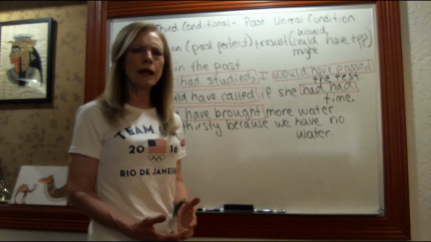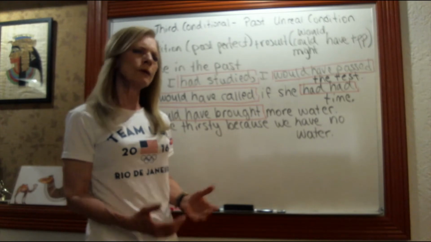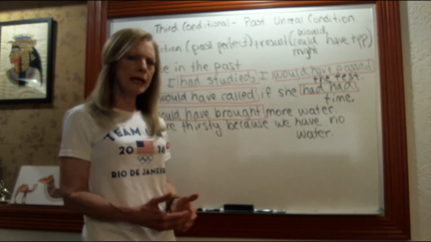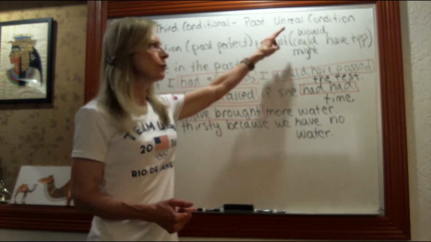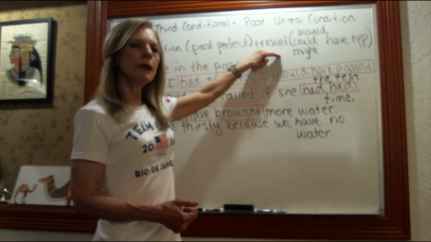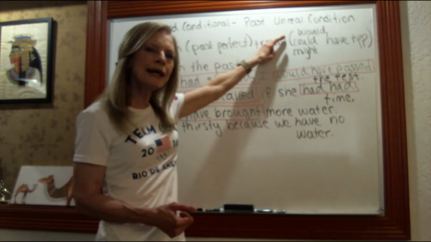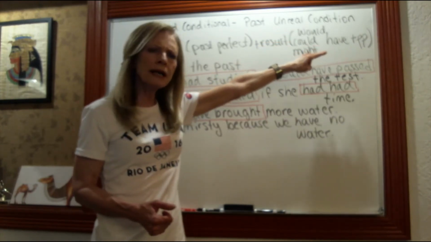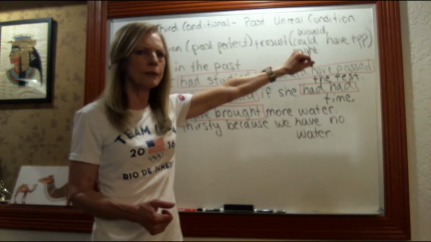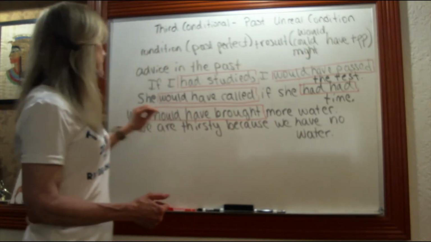So we have a lot of verbs when we do this. We'll have the condition verbs in the past perfect, we'll have the result verbs, and we'll have them with would, could, might, or maybe would not, could not, might not, have, plus the past participle of our main verb. So here are some examples.